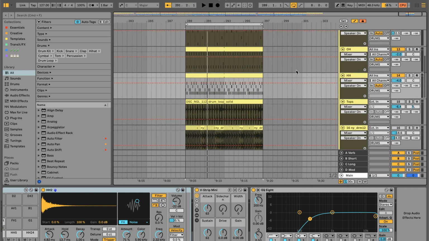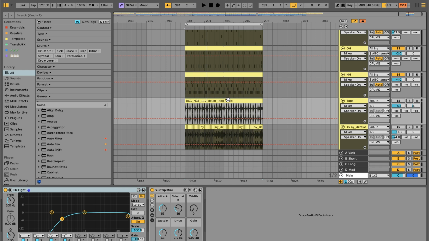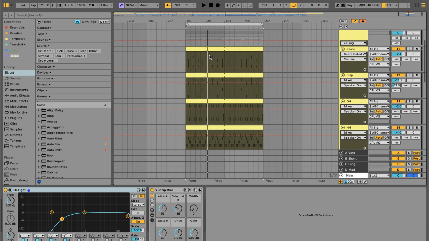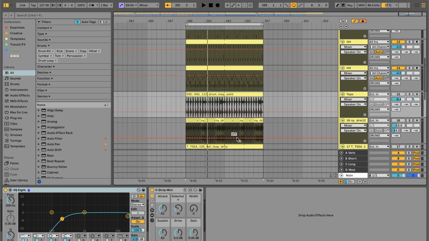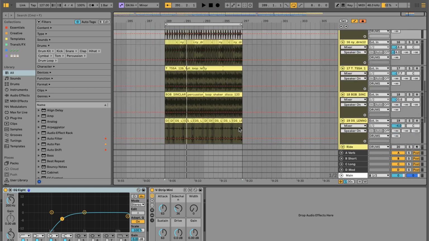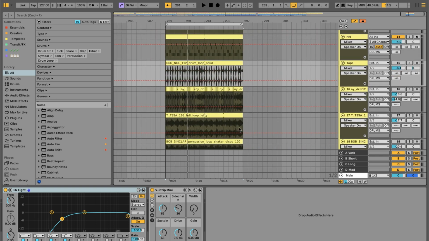So what I like to do at this point is layer in drum loops. So top loops, breaks, those kind of things. We're going to layer these in underneath our core loop to give it more vibe and texture. In particular, if you've been really close to the reference track as you've been building out your core loop, this is a beautiful way to start pushing it into a new direction by incorporating some loops. Even in this instance, you might see there's quite a few different loops. Each one is very subtly mixed in, and I'm going to show you that process and the philosophy of how to do that. Right now, let's just jump into it.